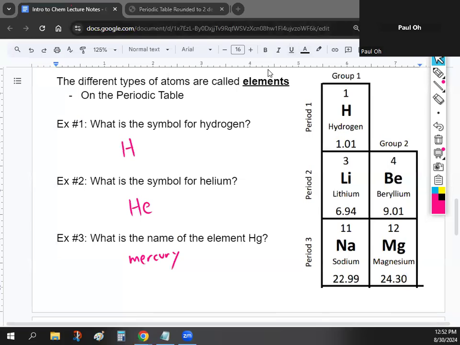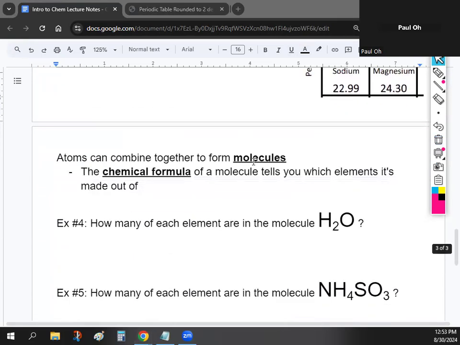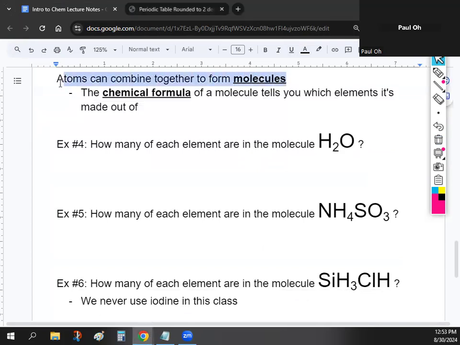Okay, so let's move on to the last topic of the day. So we have elements which are just atoms, right? We said they're like the Lego blocks that make up everything. But these are usually not that fun to talk about. The ones that are really fun and the ones that we'll be doing in our labs are things called molecules. So I want you to write this down, the sentence that I highlighted. Okay, you guys have probably heard atoms, molecules, and you might think they're the same. And usually in regular life, we kind of use them interchangeably. But atoms are like the Lego blocks that make molecules.